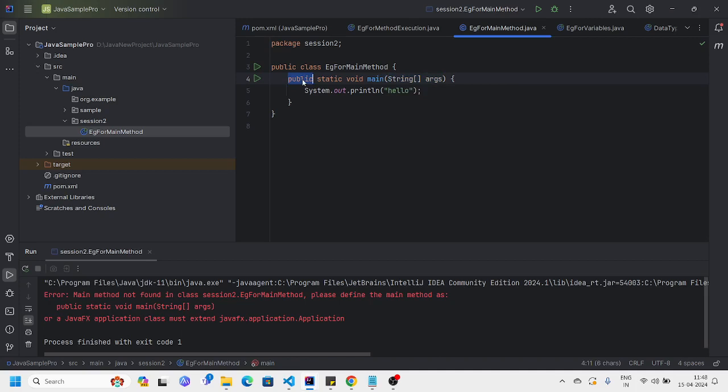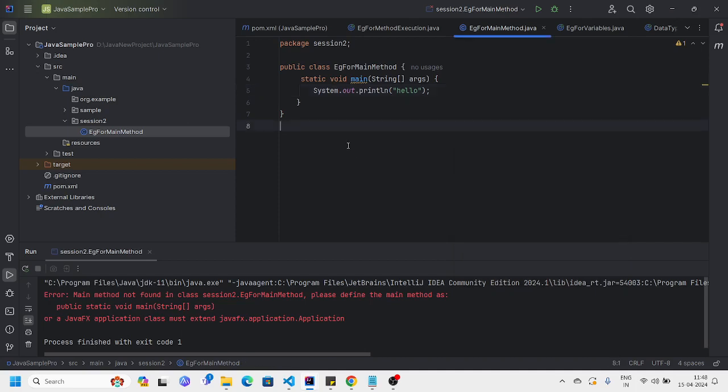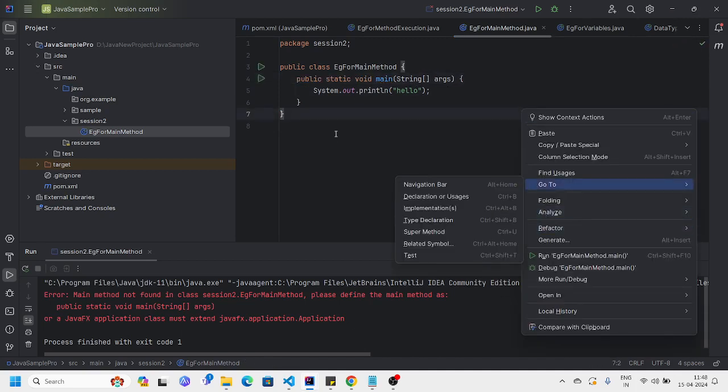We can execute from anywhere. For example, I remove this one. See here, there is no run option, so it is not accessible. If we add public, then only we can execute. Public means we can execute from anywhere.